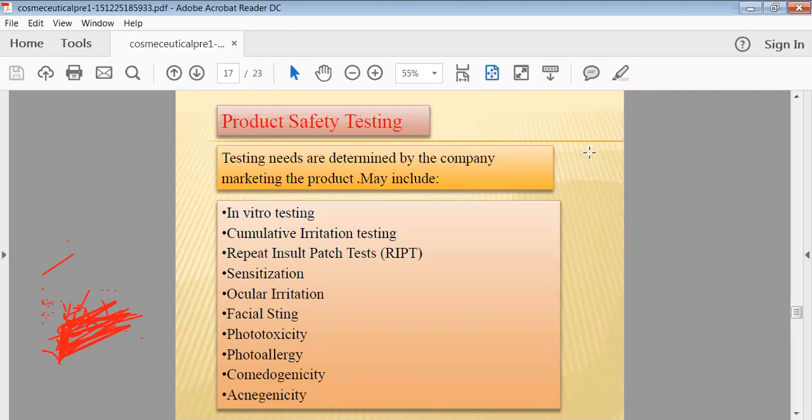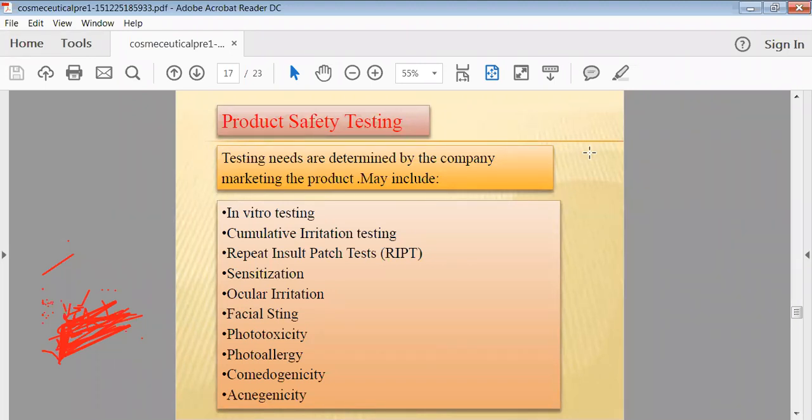Then phototoxicity we also have to check, whether your product is sensitive to sunlight, whether it has the ability to react with sunlight and turn into a third product. It means whether it is compatible with photo light or not, that we have to check. Then photo allergy we have to check after application of that product and exposure to sunlight, whether it is causing any type of allergic reaction in the presence of sunlight or not.